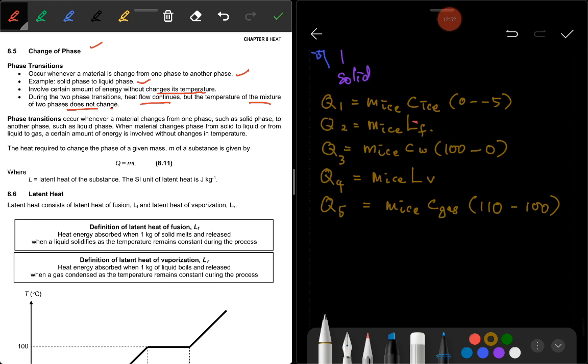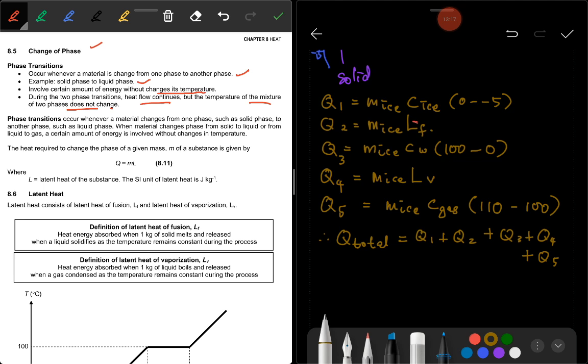So therefore, the total heat required to heat the ice from -5 to 100 Celsius degree is equal to Q1 plus Q2 plus Q3 plus Q4 plus Q5.